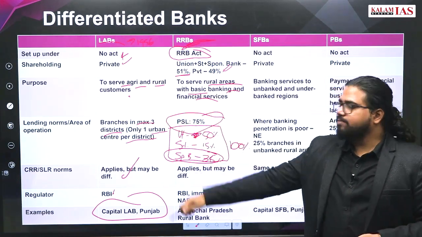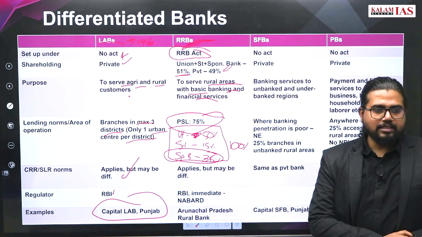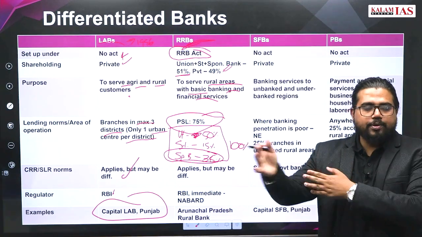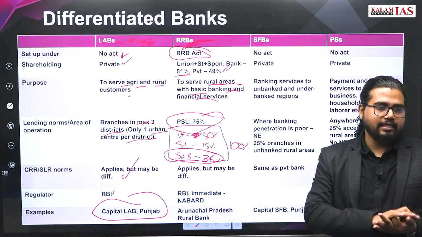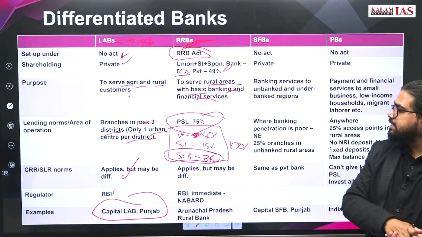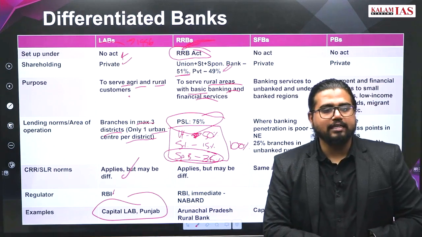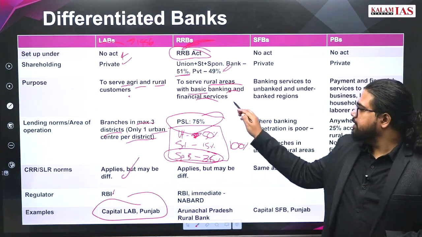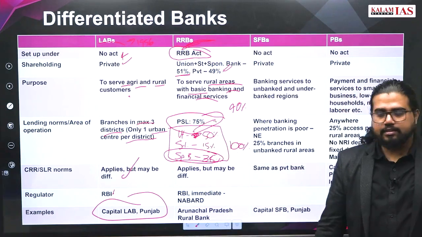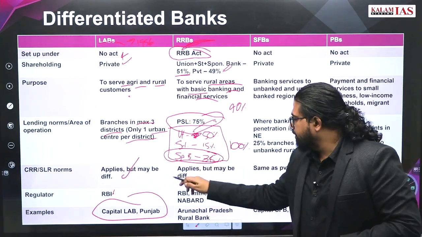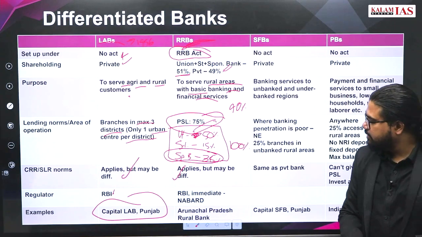PSL, what is PSL? Priority sector lending. Some part of your loan should go to agriculture, education, housing, all these categories. Now, what is the PSL for normal banks? For scheduled banks 40% is the PSL. For RRBs it is 75%. CRR, SLR applies, but different slabs will be there.